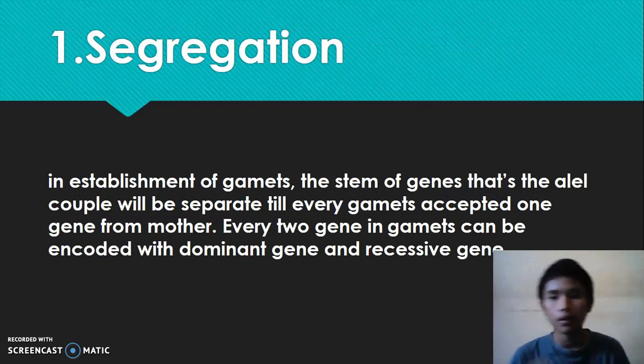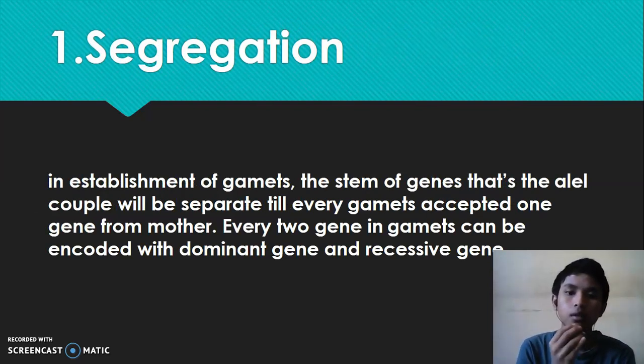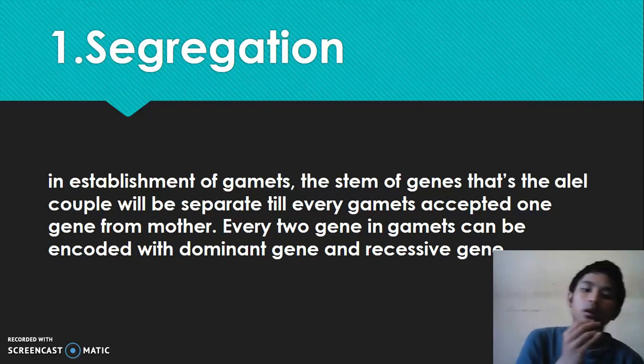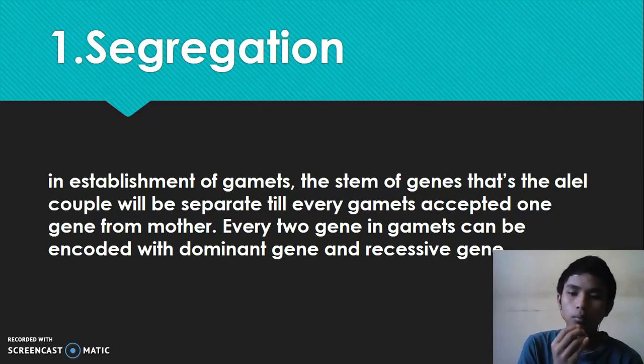Next, segregation. Segregation is the establishment of gametes, the separation of genes so that the allele couple will be separated until every gamete receives one gene from the mother. Every two genes in gametes can be encoded with a dominant gene and a recessive gene.